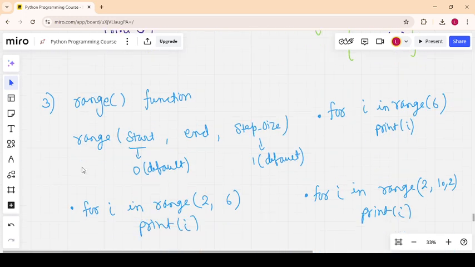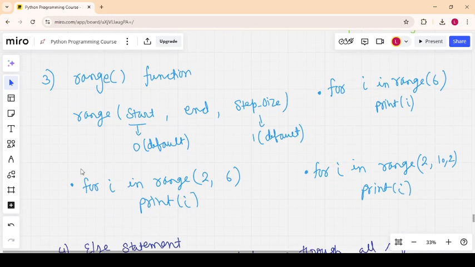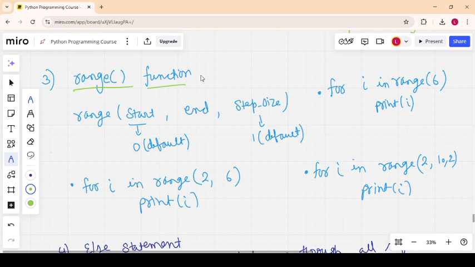And one major concept in Python, used widely with the for loop, is the range function. You can understand the range function like this: suppose I want to write the numbers 1 to 10, so I should write range 10.